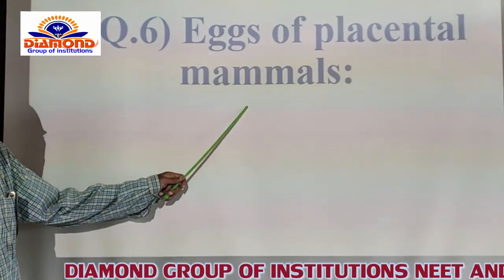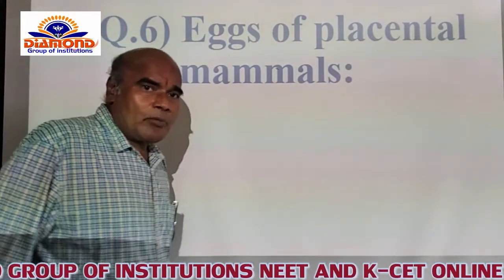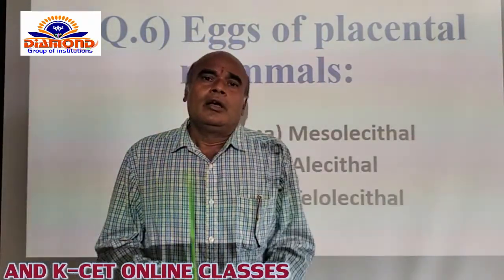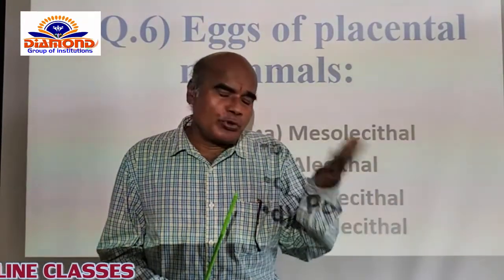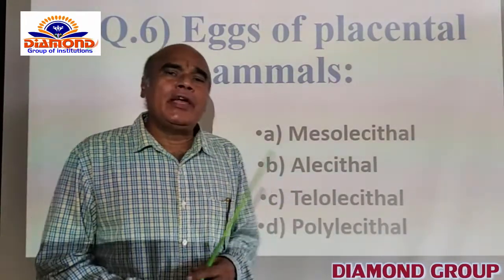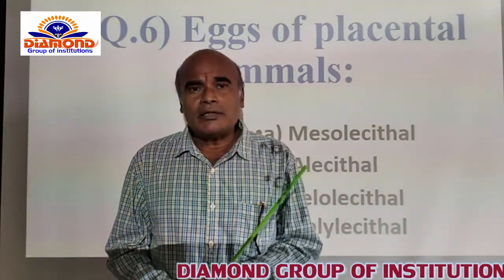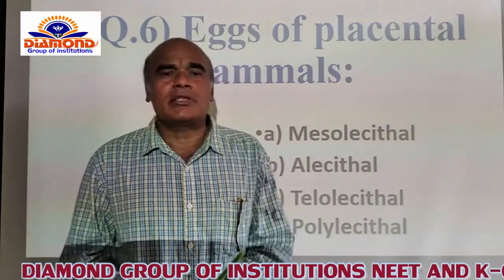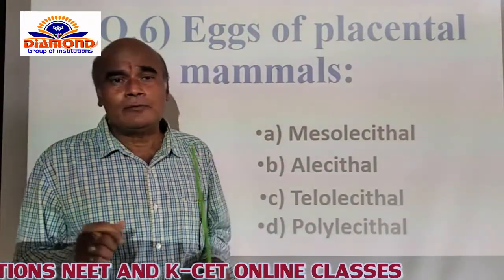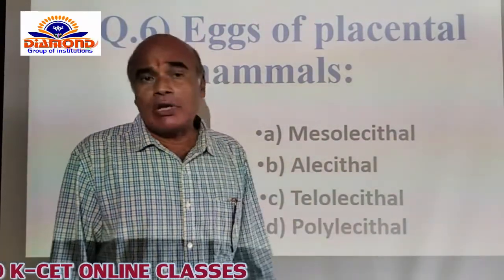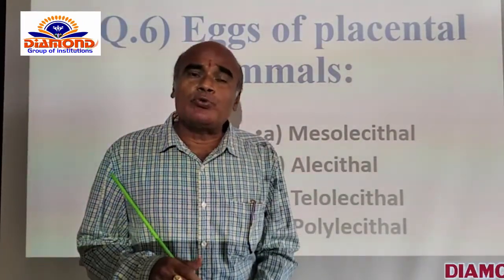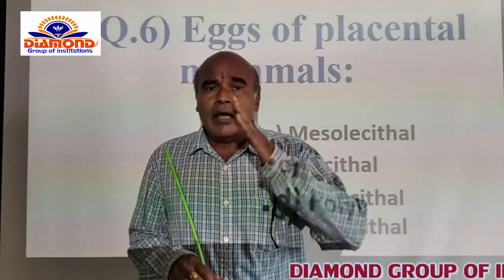Extraplacental mammals. Of course you know that the mammals are categorized into three groups: prototherians, metatherians and eutherians. Prototherians are egg-laying, metatherians are pouched mammals, whereas eutherians are the only placental mammals. But what kind of eggs are produced in the mammals? The options are given on the basis of the amount of yolk which is present in the eggs.